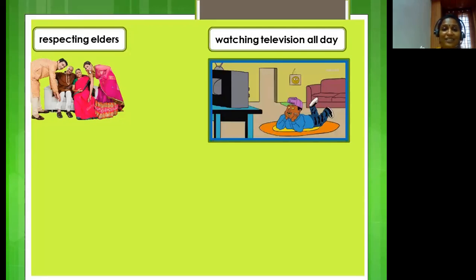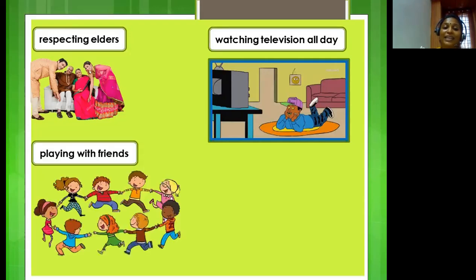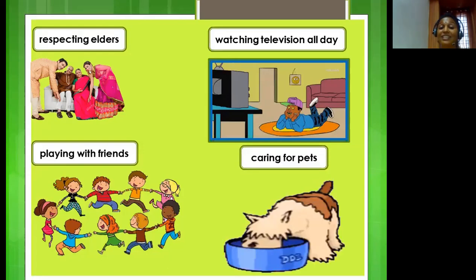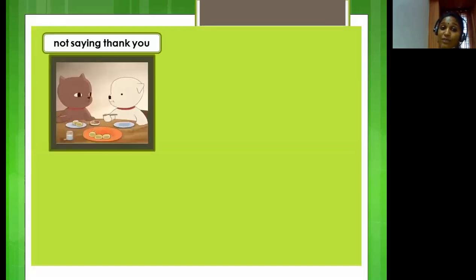The third action that is given in the box is playing with friends. Playing with friends is a very good thing. It will not make others unhappy. The next action stated here is caring for pets. Now we know that it's a very good habit and it will make others happy. The next action here is not saying thank you. When someone tries to help you, you must say thank you, and that is a good habit and it will make the other person happy.